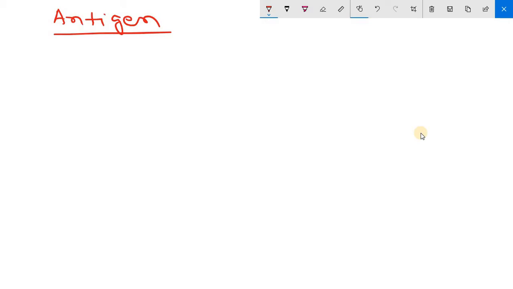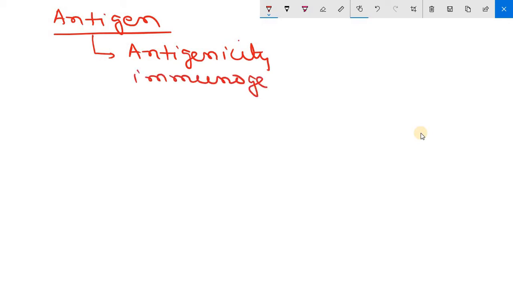Antigen is any substance that satisfies two immunological properties. The first one, it must have antigenicity and it must have immunogenicity. Any substance having these two properties will be considered an antigen. Clear? Now we will discuss what is immunogenicity and what is antigenicity.